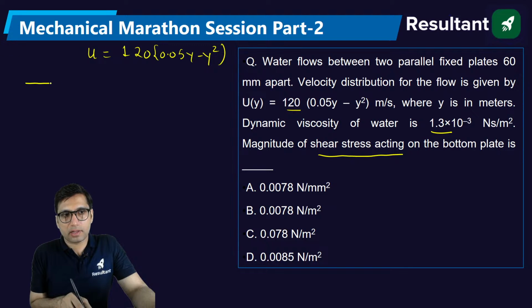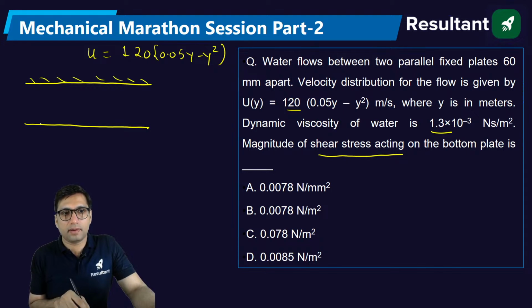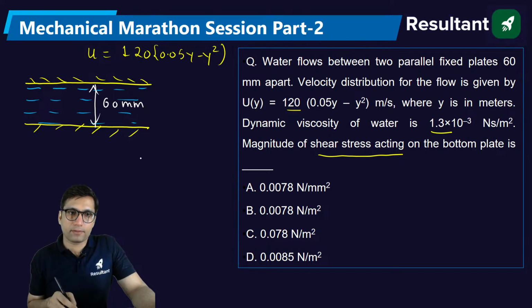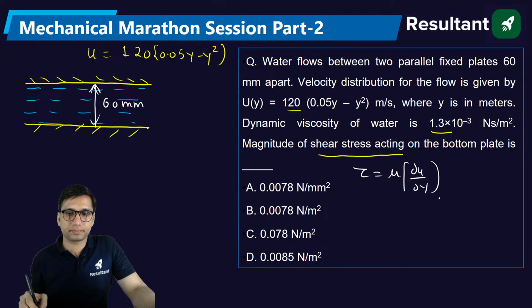Basically the water is flowing between two parallel fixed plates, and the distance between them is 60 mm. So they are 60 mm apart, and the distance y is given here. Shear stress is equal to mu du by dy, right? So you can first find du by dy.